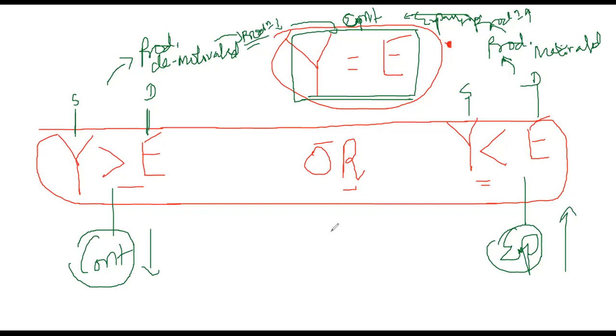So the summary is, the equilibrium condition is Y is equal to E. Practically, Y and E are not equal. If Y is higher than E, there will be a contraction. If Y is less than E, there will be an expansion. If Y is equal to E, no contraction, no expansion. That is the stability. That's the meaning.